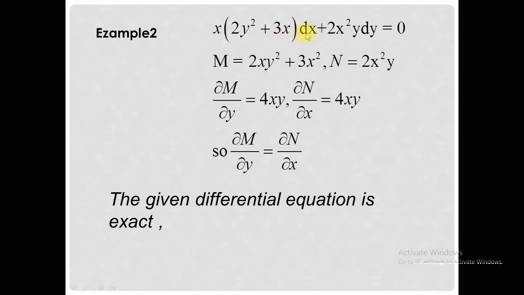Now we can directly take the integration of the M term with respect to x, and the integration of those terms of N which do not contain x.